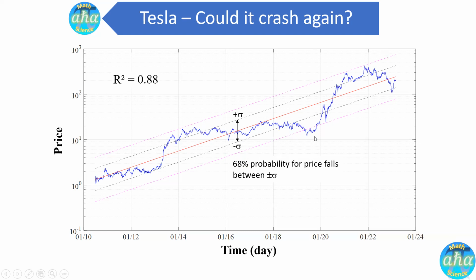And then in 2018 and 2019, the price falls below the 1 sigma trend line. Also shown here are these two pink lines. These are 2 standard deviations away from the trend line, and occasionally, though not that commonly, the price can fall below or go above the 2 sigma trend line.